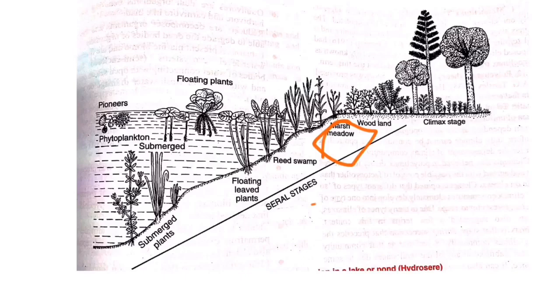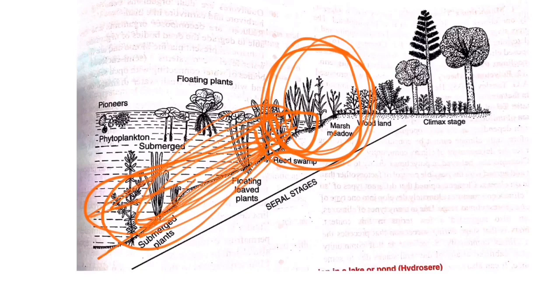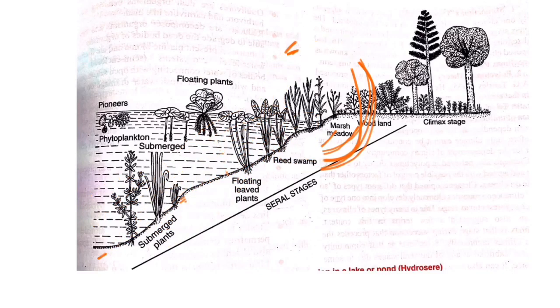Here the depth of the water is almost decreased. Only a few centimeters of water is present. So in such water, the grasses start to grow, some thick and some very tall, and they dominate this region, and all the other small remaining organisms die and become soil. Once they become soil, the depth of the water is completely zero. Now it is almost land.